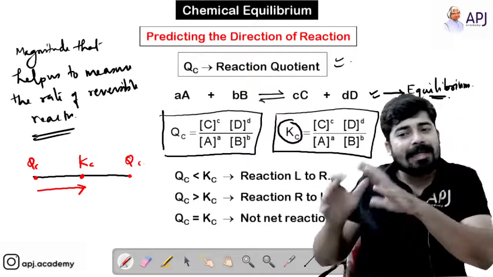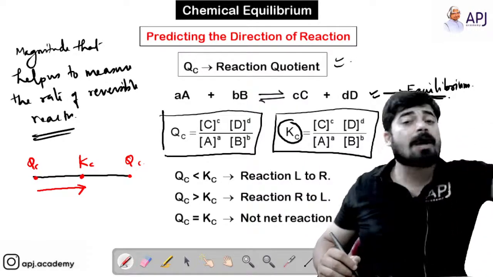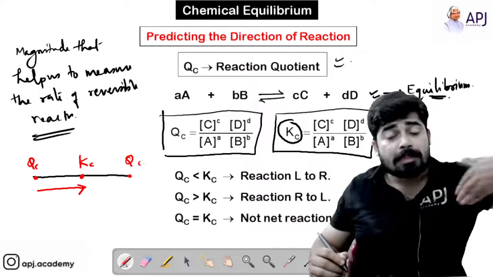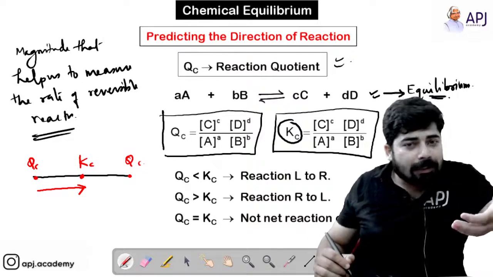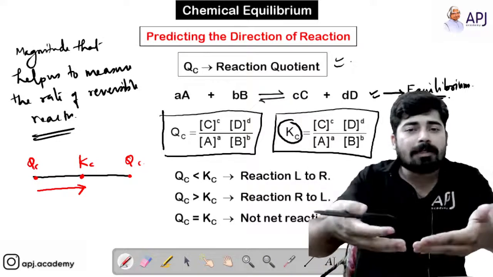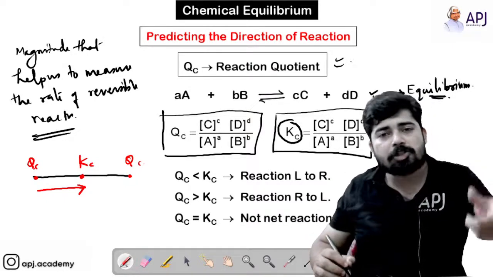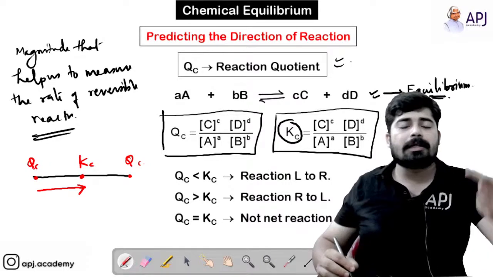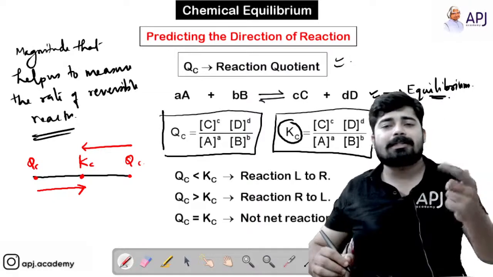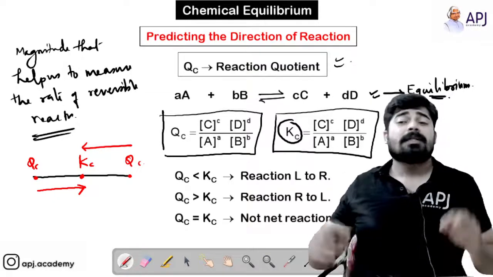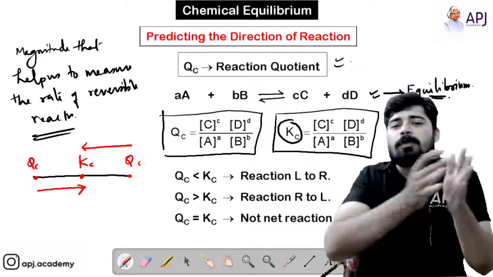Now, if Qc is greater than Kc, what happens? We know that Qc has surpassed the equilibrium condition. So what does that reaction do? It will shift its direction backwards. That means the rate of the backward direction increases. That means the reaction shifts to the backward direction until it reaches the point called equilibrium. So if Qc is greater than Kc, the reaction shifts to the backward direction. This is how you are going to predict the direction of reaction if Qc and Kc are given.